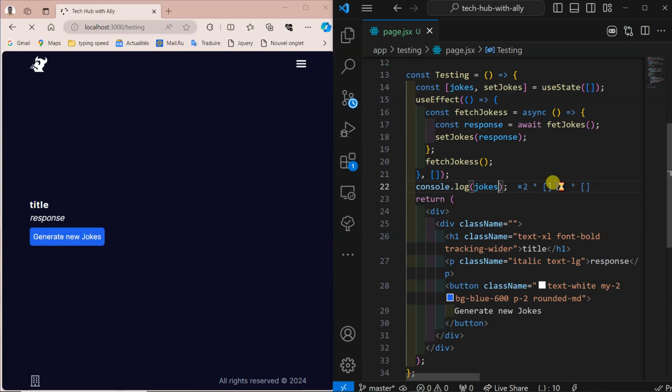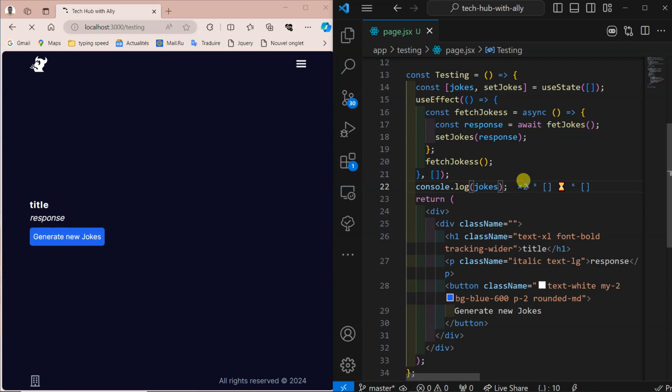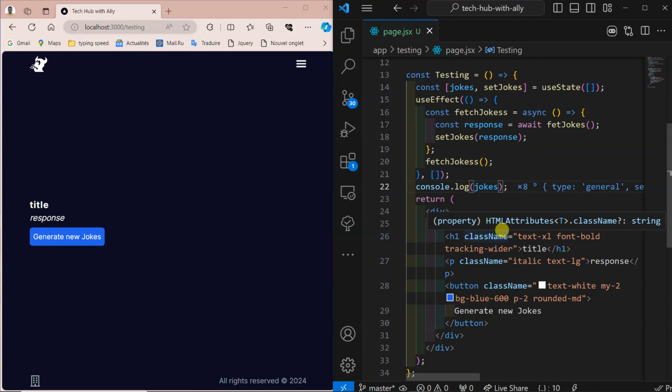Okay, everything is there. I want to know how I get them back, like what should I put in the title, how are they called. Here it's loading empty, so let's wait. Okay, now it's loaded. Let's see, the setup should be in the place of title, and then punchline should be for the response. Okay, let's start with the setup. It's going to be joke dot this one, or I can map it also. So let's try it out. It's an array of objects.